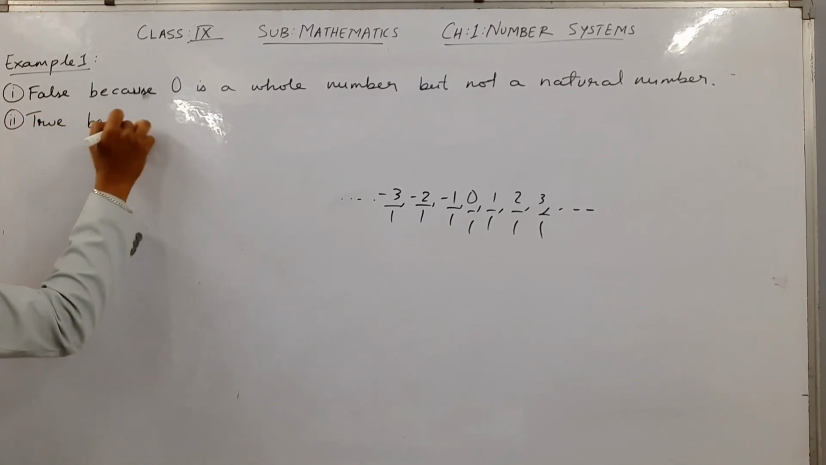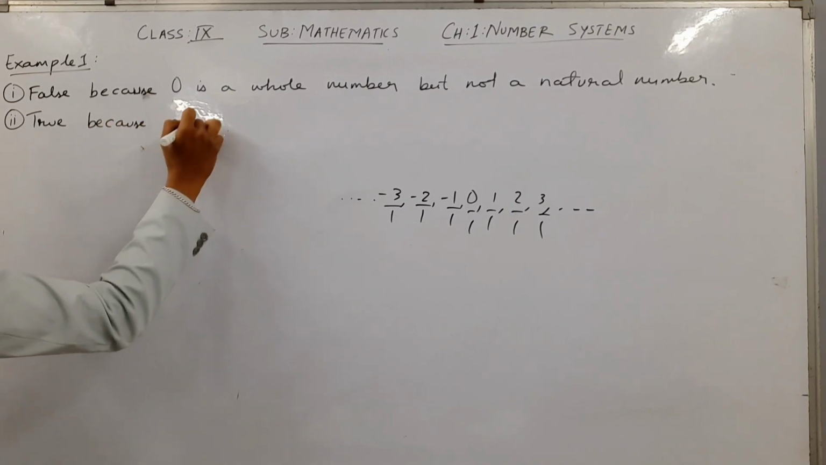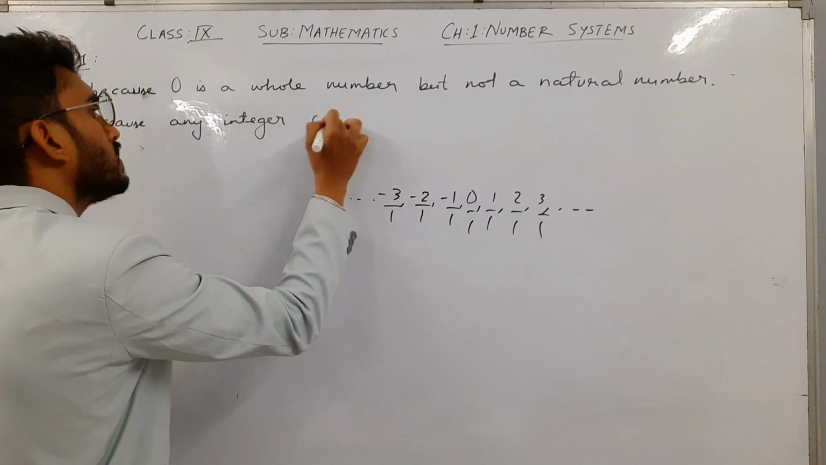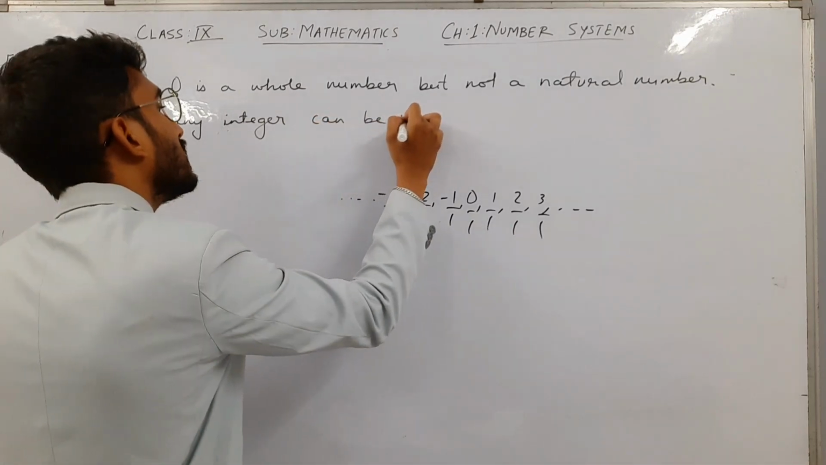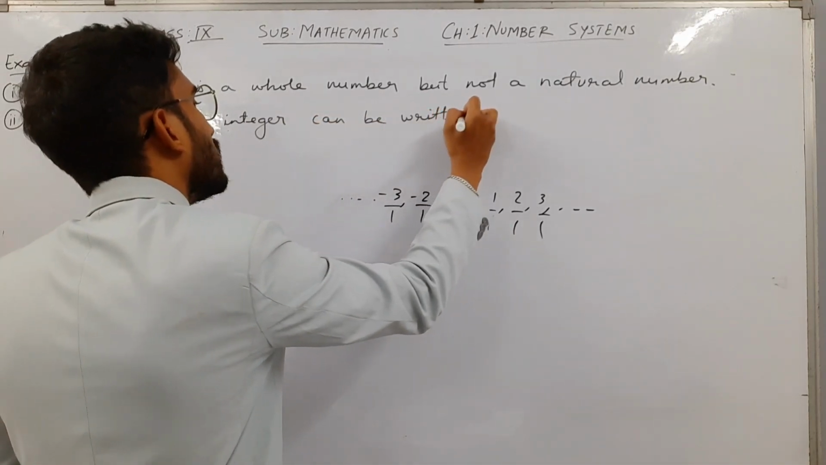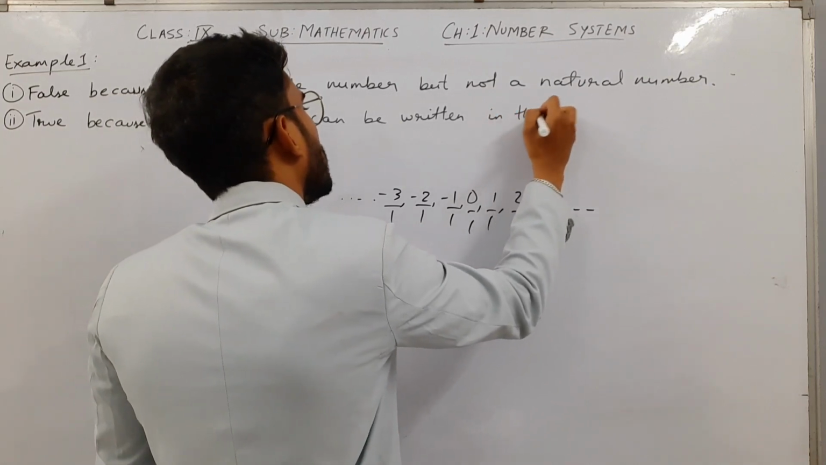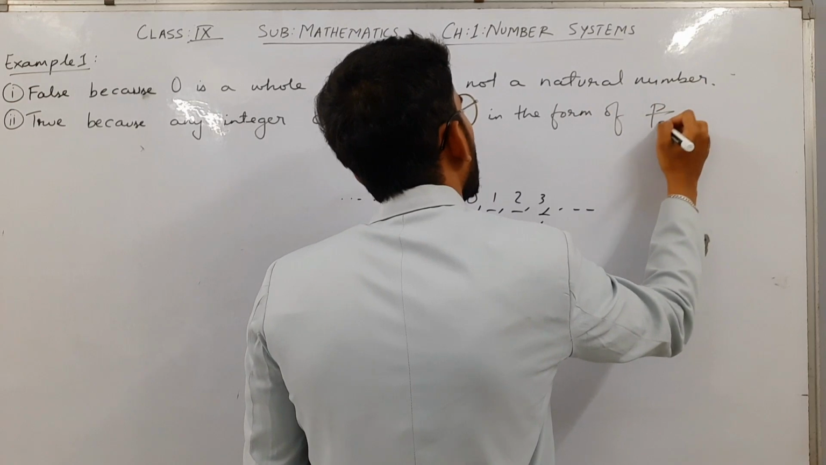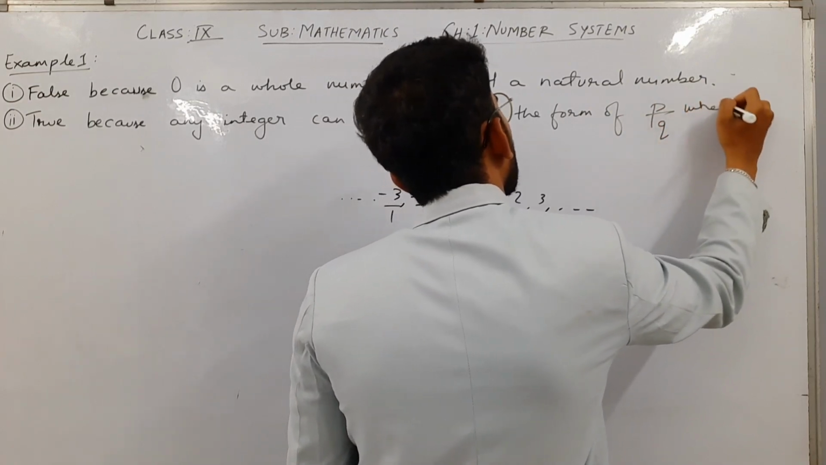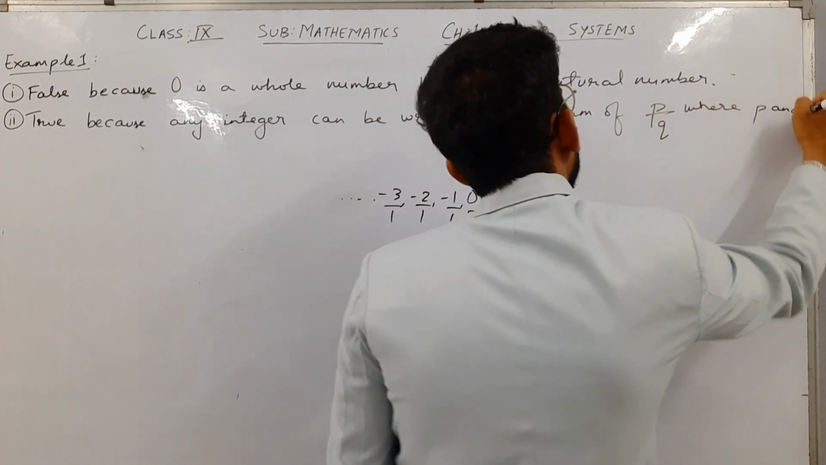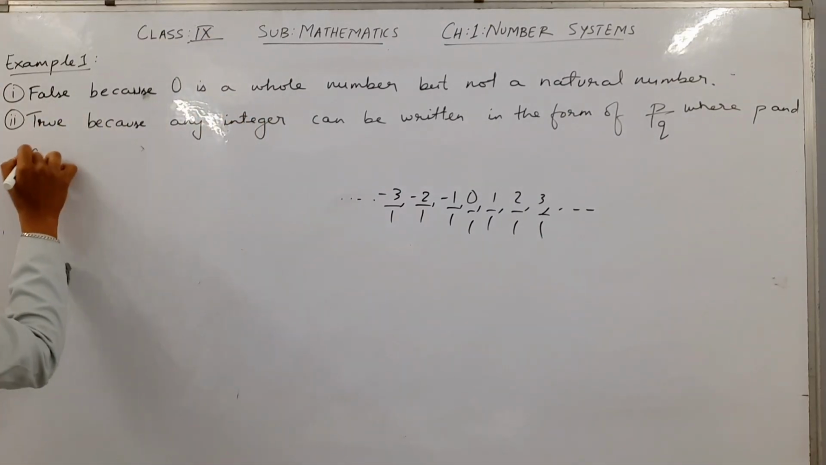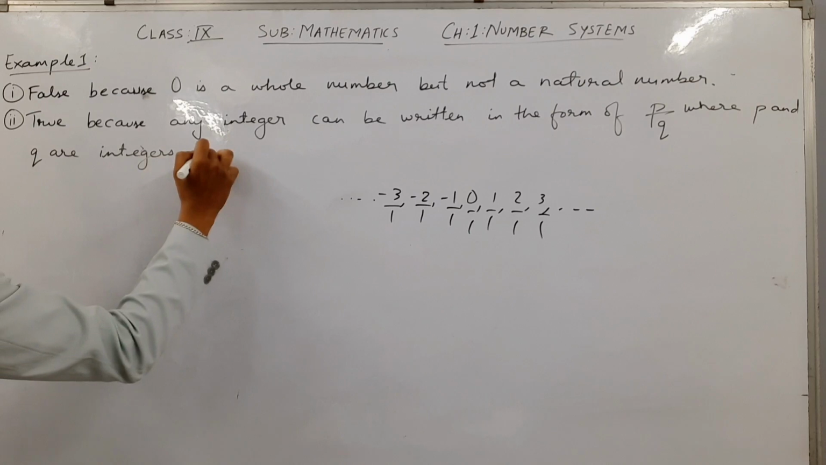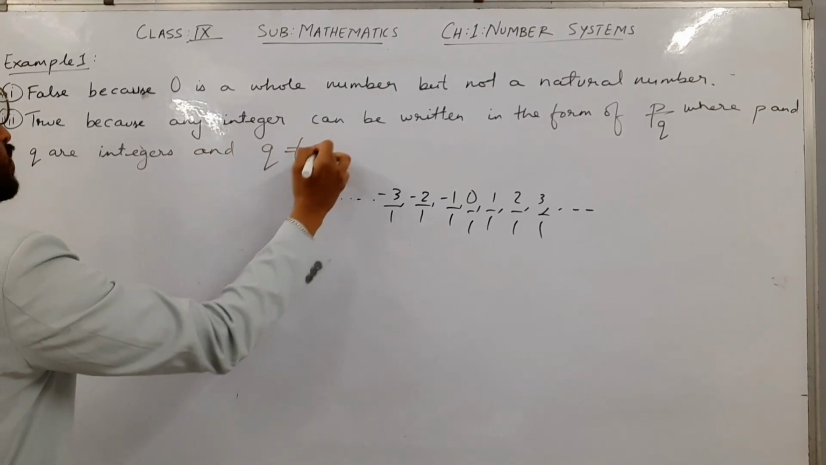So because any integer can be written in the form of P by Q, where what is the condition? P and Q are integers and Q is not equal to 0.